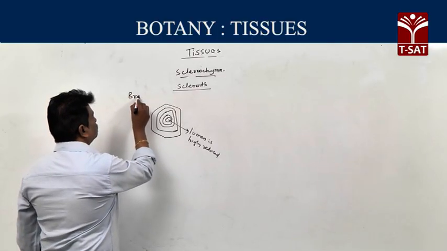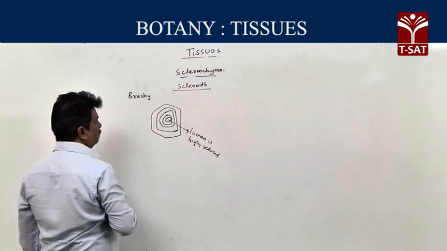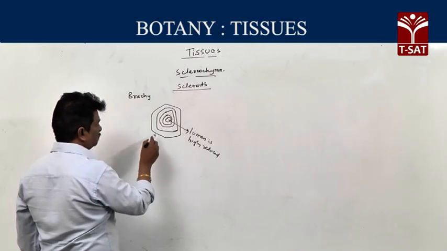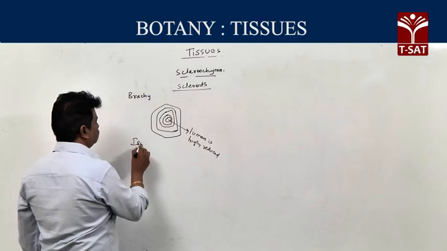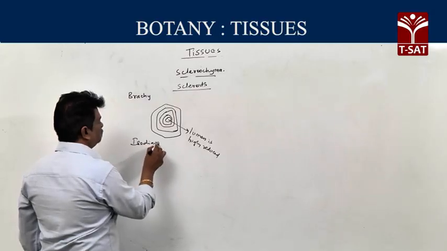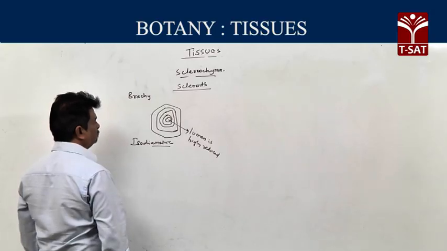Under this, one is brachysclereids. Brachysclereids means the sclereids are isodiametric in shape.